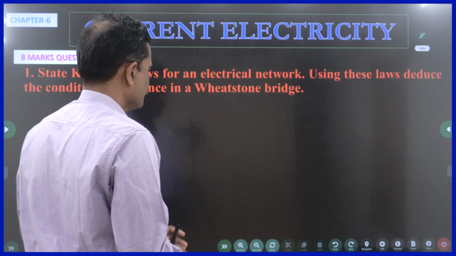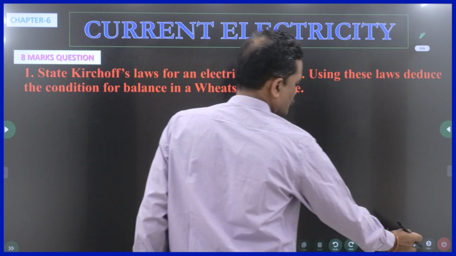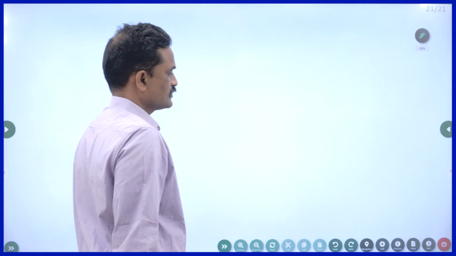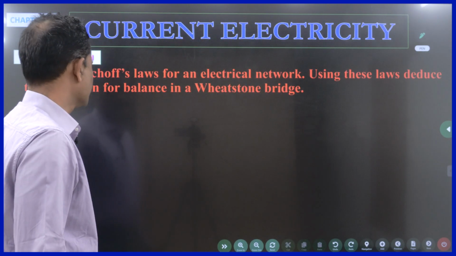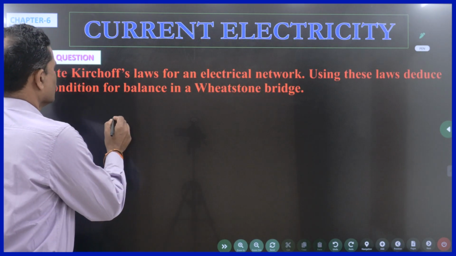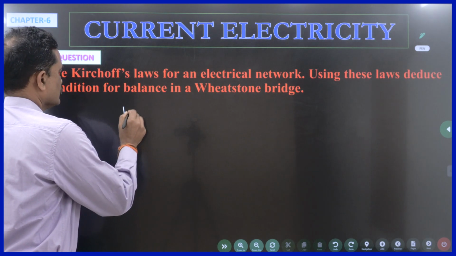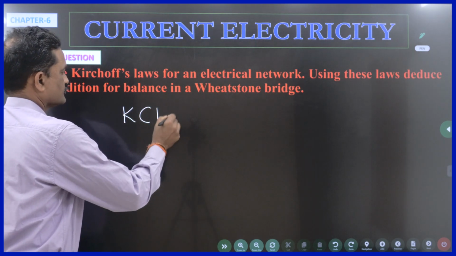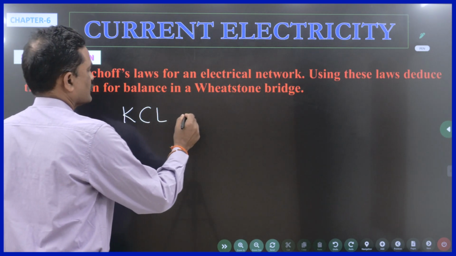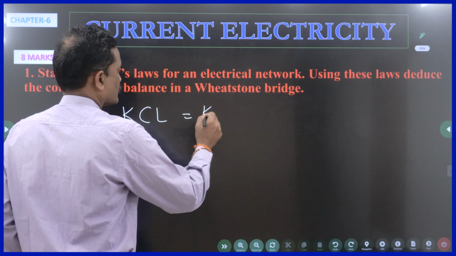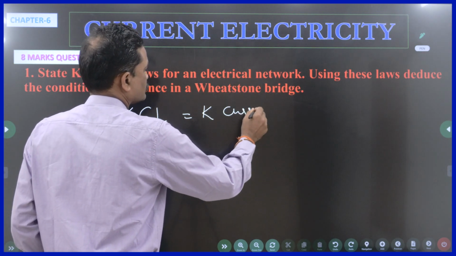Right. Now, let us discuss the first law, that is Kirchhoff's law. Let us discuss Kirchhoff's law. Right. So, Kirchhoff's first law is also called KCL. What does it mean? Not potassium chloride. It is also called Kirchhoff's current law.